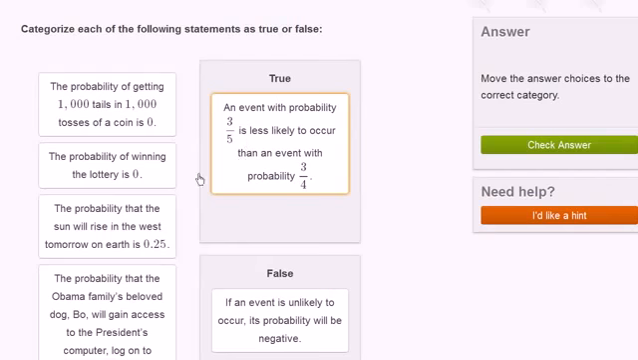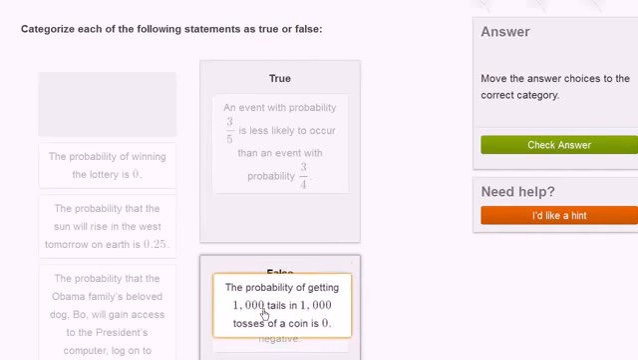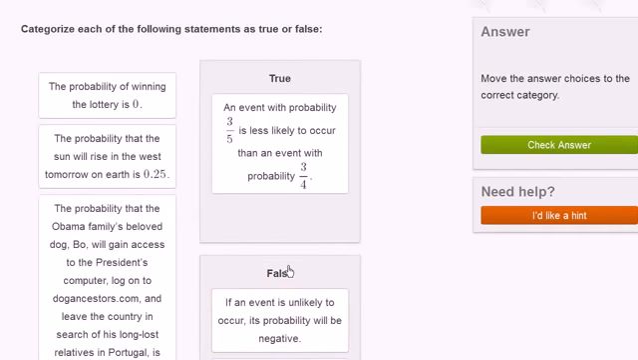This is false. The probability of getting 1,000 tails in 1,000 tosses of a coin is 0. In future videos we'll actually talk about how to calculate it. It's a very, very low probability, but it still is possible. So the probability is not 0. It could be a very small positive number close to 0, but it is not 0. A probability of 0 means that it is impossible.